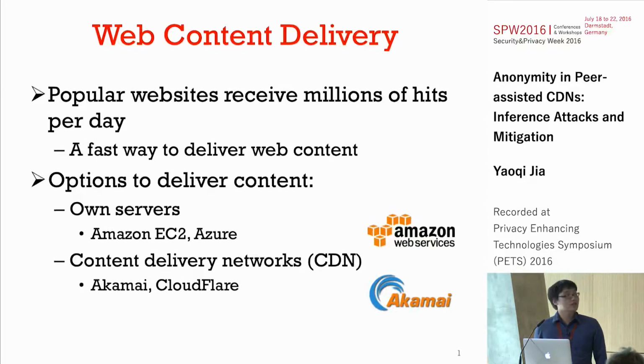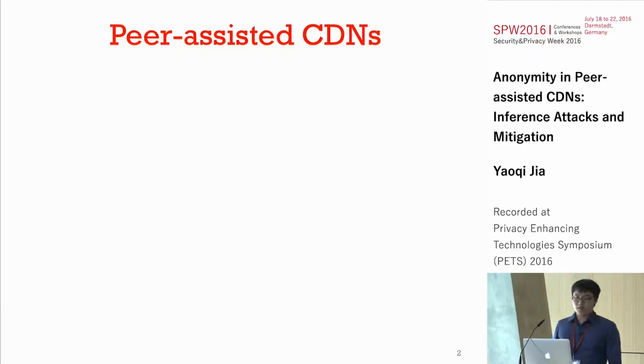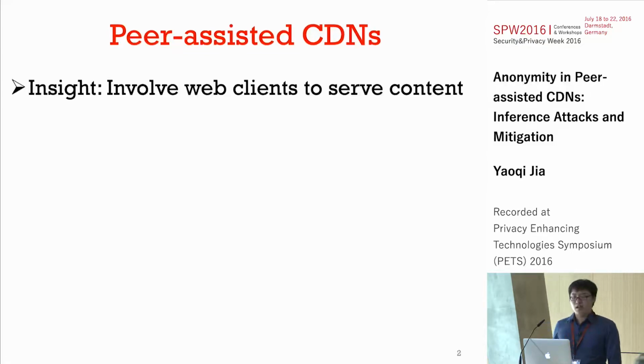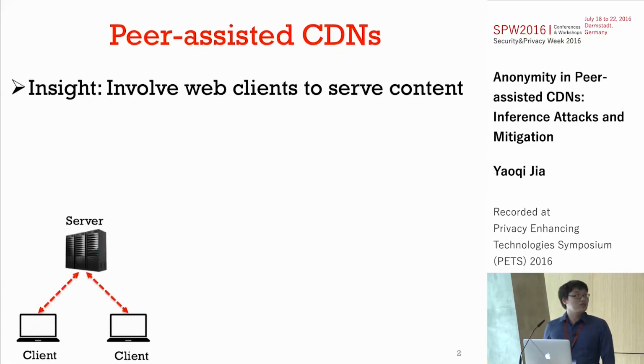Recently, there is another new service called peer-assisted CDNs, which can also help these websites to deliver contents. The basic idea of such services is to involve web clients to provide content to other users. Basically, convert the traditional server-client model to a client-client model.